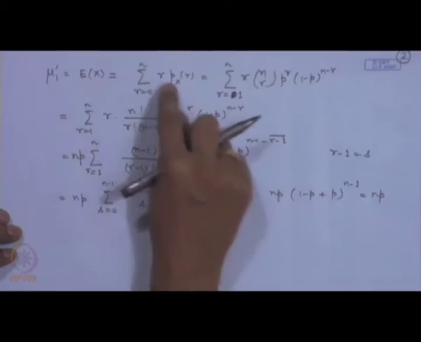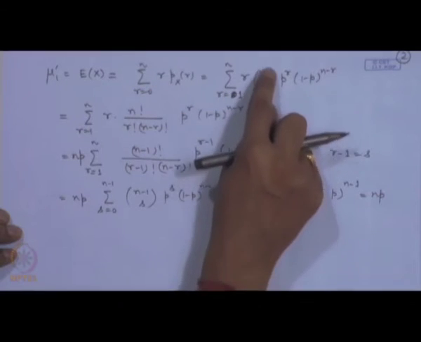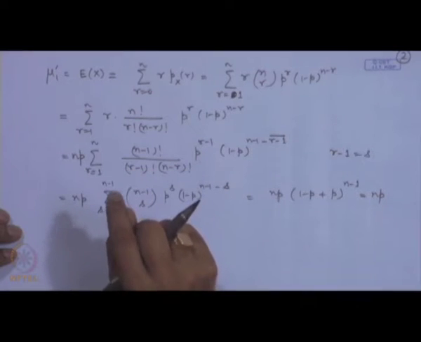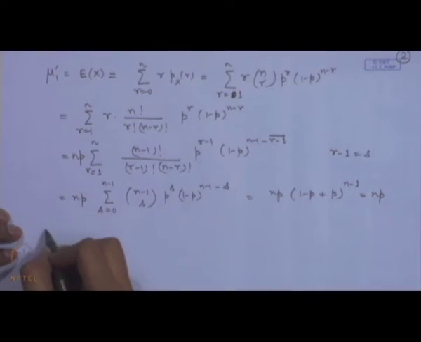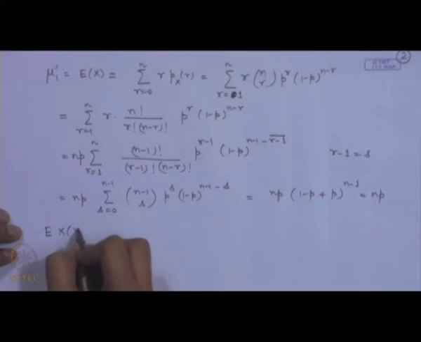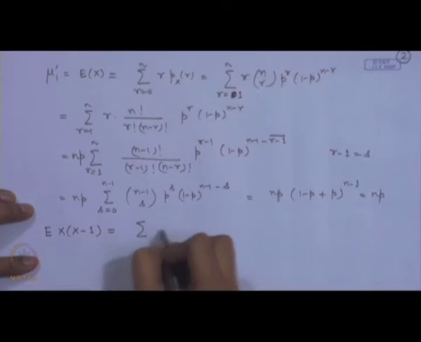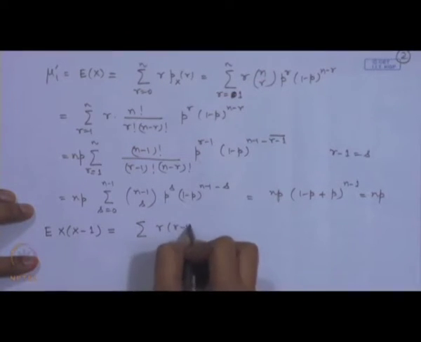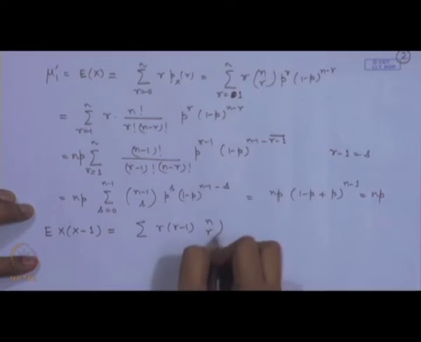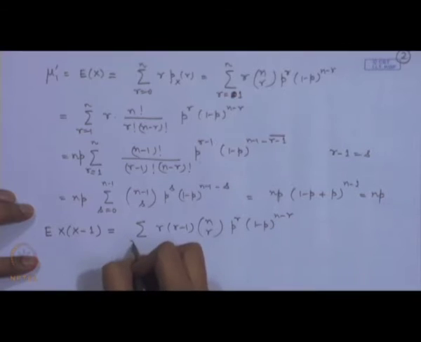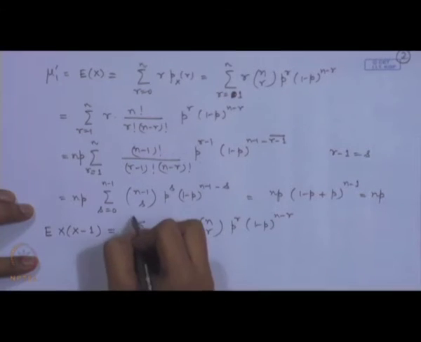Now, the way we have done the calculation for expectation of x, we have actually split this combination term and cancelled out one of the terms in the factorials. Therefore, it is beneficial if I calculate the so-called factorial moments. So, let us look at expectation of x into x minus 1. That is equal to the sum of r into r minus 1, n C r p to the power r into 1 minus p to the power n minus r, for r equal to 0 to n.